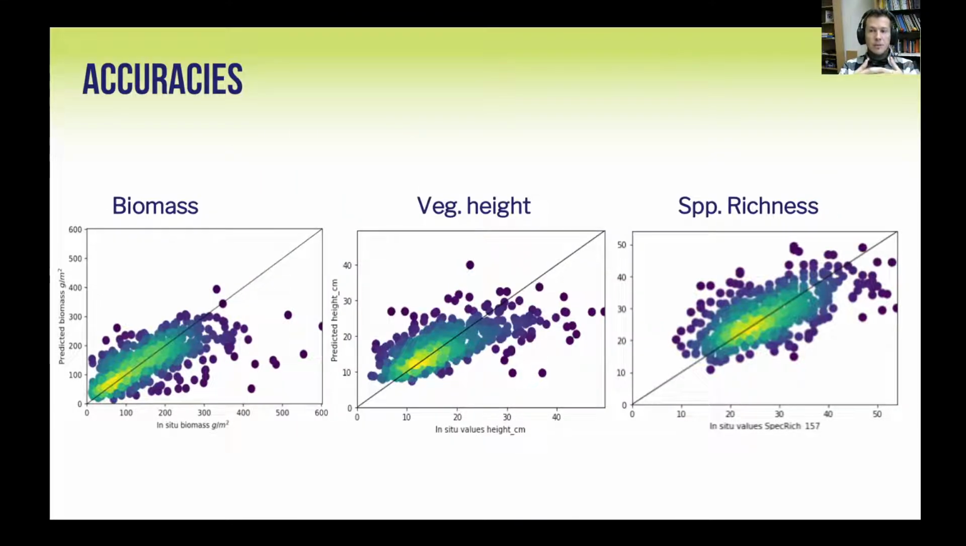To assess the performance of our models, we perform several validations: spatial cross-validation, temporal cross-validation, and k-fold. And we obtain quite a good fit for biomass, vegetation height, and species richness predictions, as you can see in these charts.